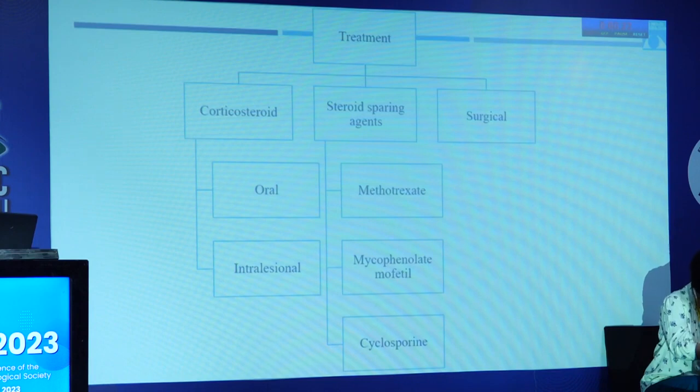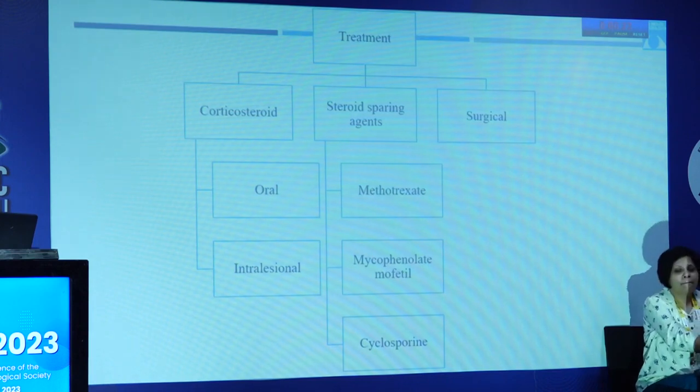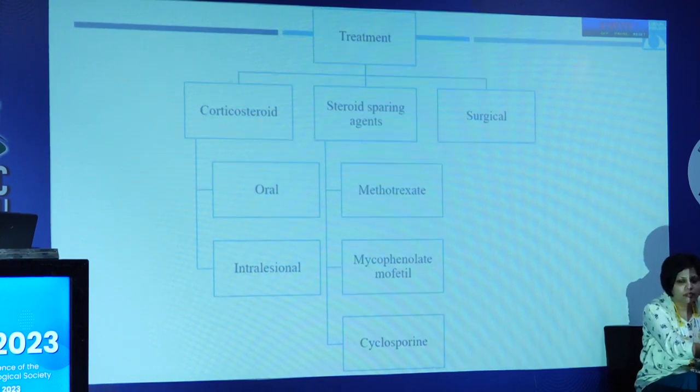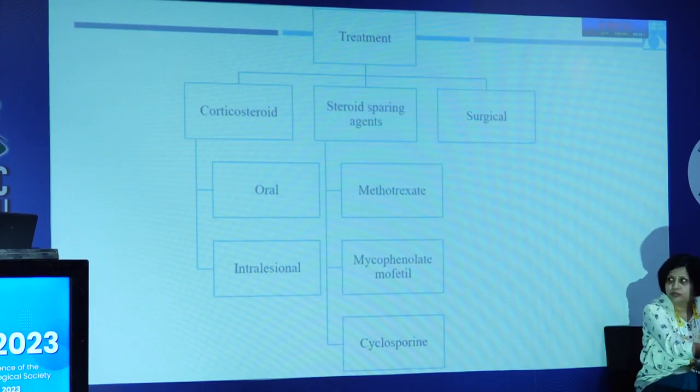So treatment for sarcoidosis is very straightforward. It's generally steroids as a first line management. Most patients resolve with oral steroids. In well circumscribed lesions, an intralesional steroid can also be given and shows very good response. In those who don't respond to steroids or those who have intolerance to steroids, you can start them on steroid sparing agents, and methotrexate works really well. If not methotrexate, mycophenolate and cyclosporin.